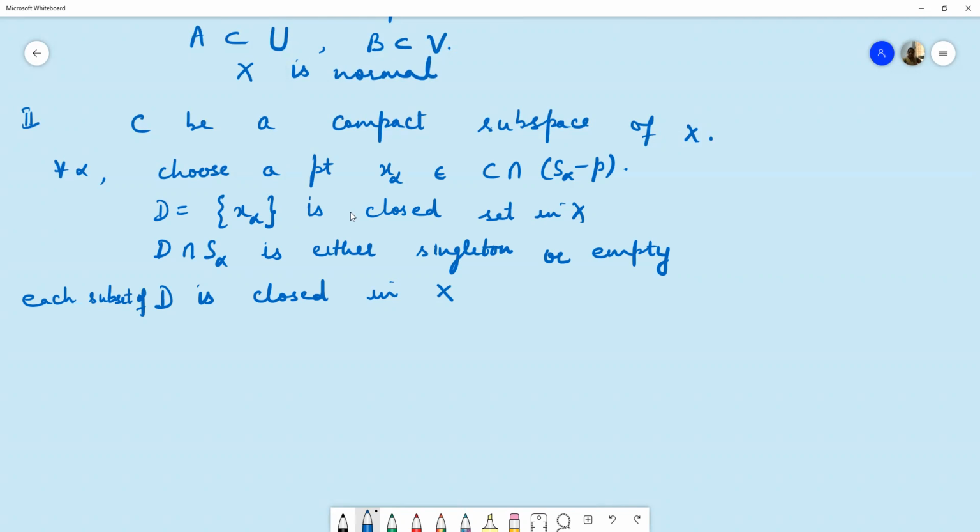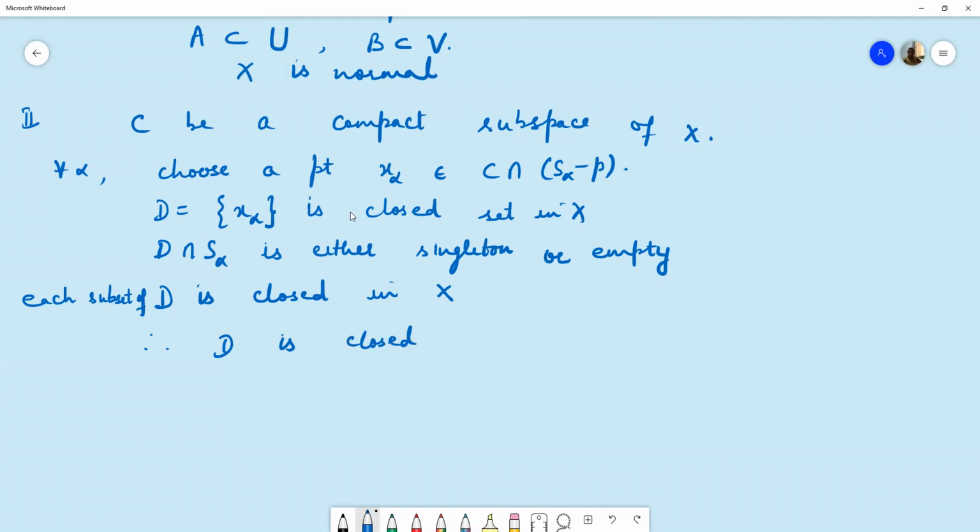So if every subset of D is closed, it means D has the discrete topology. Or we can say D is a discrete subspace.